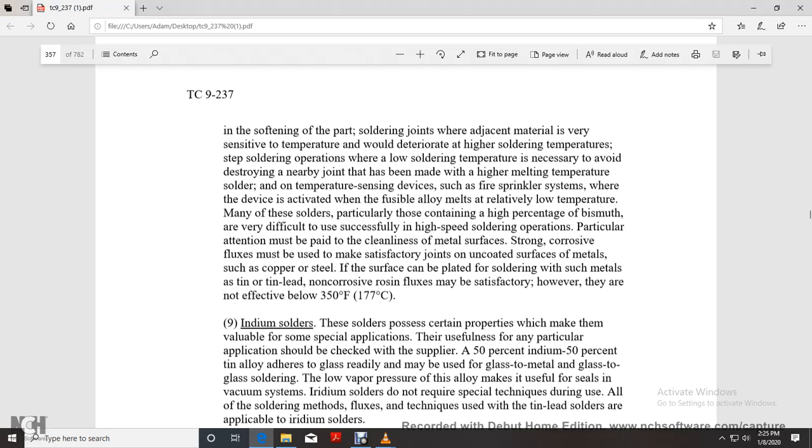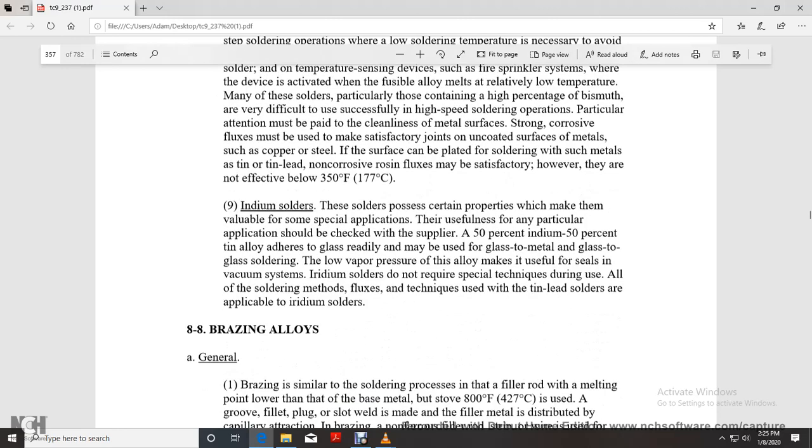The surface can be soft soldered, which may pit metals, with tin-lead. A non-corrosive rosin flux must be satisfactory with the solder. However, they are not effective below 350 degrees Fahrenheit.